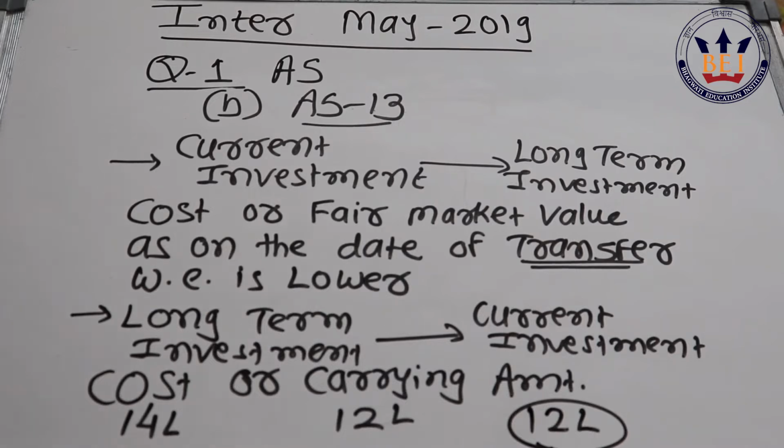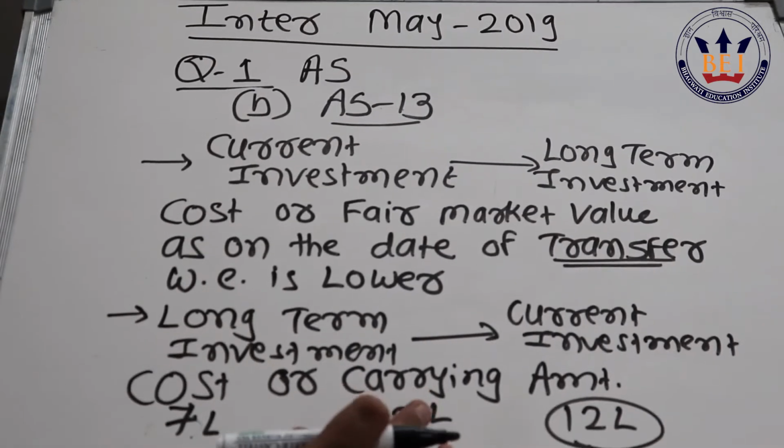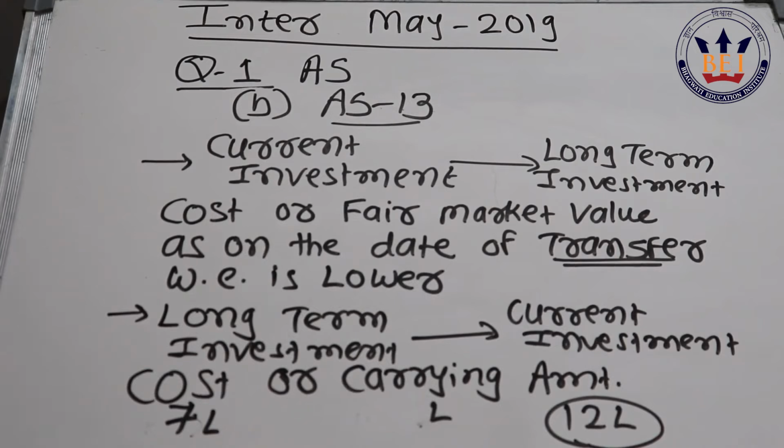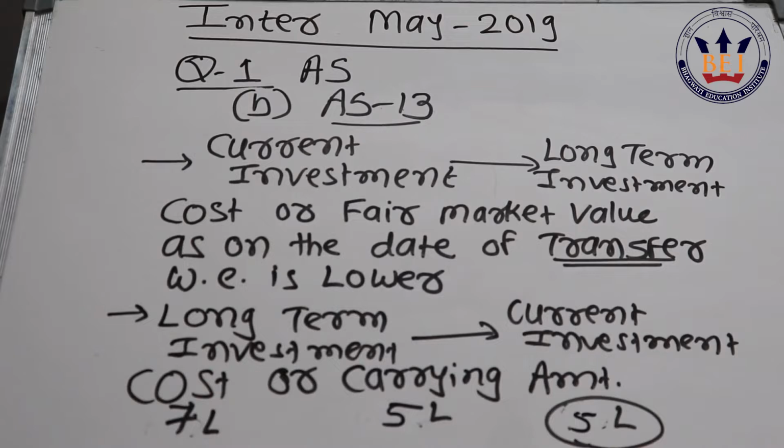Then in the second case, the same thing is given: the investment was again a long-term investment and we are supposed to reclassify it to current investment. The cost here was 7 lakh rupees, and they have given the fair market value, which is completely irrelevant. Here the written down value, the carrying amount, is rupees 5 lakh. So obviously here we will reclassify it at rupees 5 lakh.